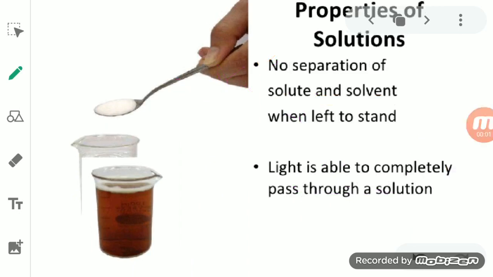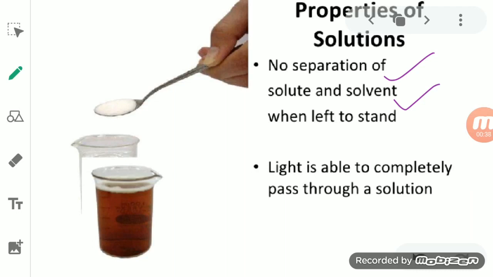Now when we see the third property of the solution, you see here, no separation of a solute and solvent when left to stand. So suppose you take sugar with water, shake it well, and leave it undisturbed for some time. After that you will notice that the sugar particles do not settle down even on keeping the solution for a good time.